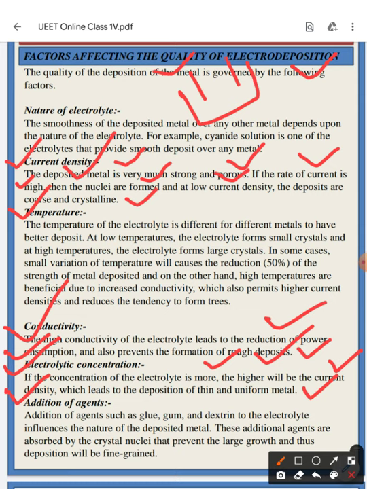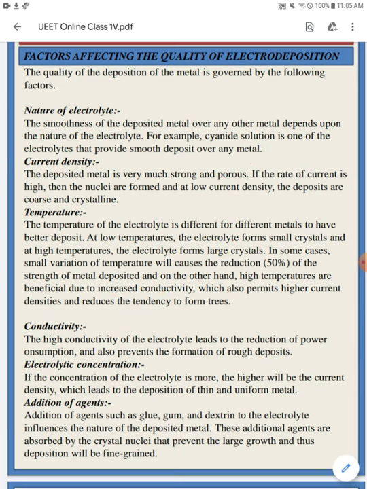If the medium used is a denser solution, then conductivity is higher, current density will be higher, and it will deposit the material uniformly on the other metals. Then there are some additional agents also. You just go through the theory and you will get all the information.